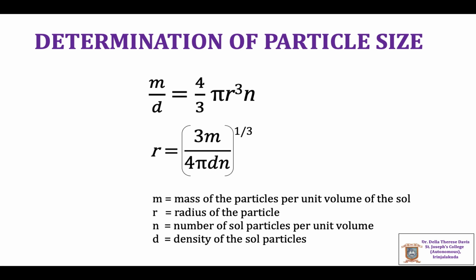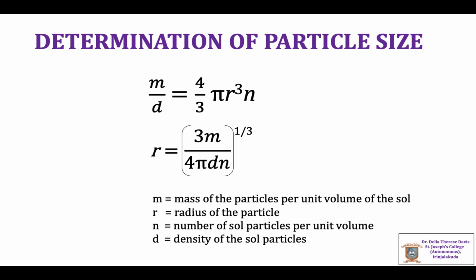And we know that for a spherical particle, the volume is 4/3 pi r cubed. For n number of particles, the volume becomes 4/3 pi r cubed into n. That is the total volume. Again, volume is equal to mass by density. So equating both of these, we get mass by density is equal to 4/3 pi r cubed into n.